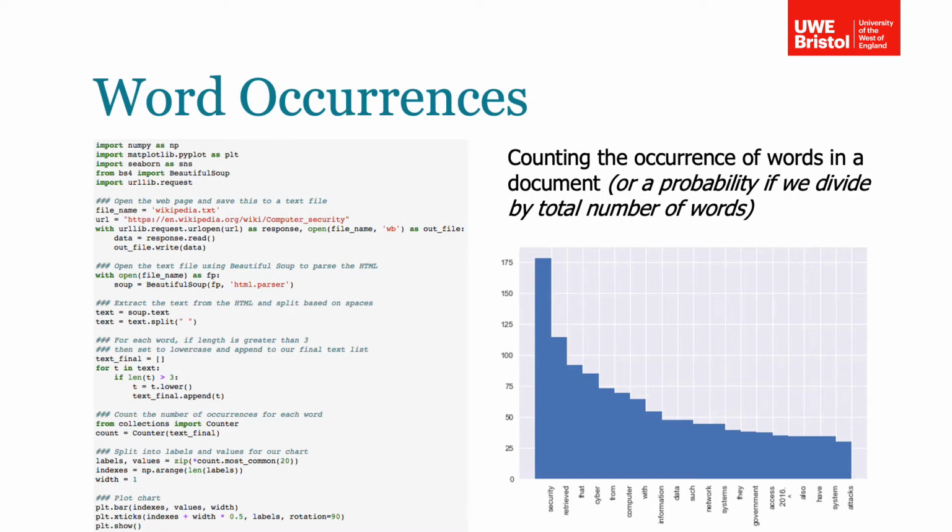Word occurrences. A simple approach to begin with would be to examine the occurrence or count of each unique word within a document. This example takes the computer security Wikipedia article and assesses the number of times each word appears on the page to develop a topic model. As we may expect, security is the most used word in the article.